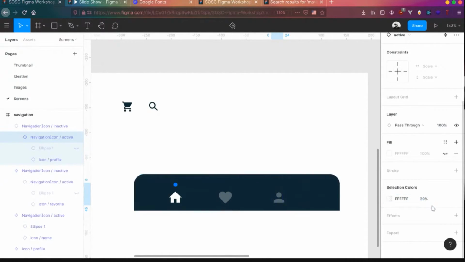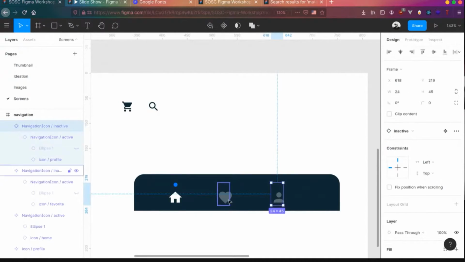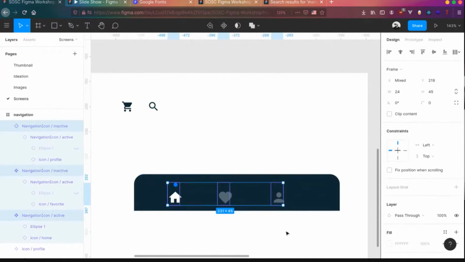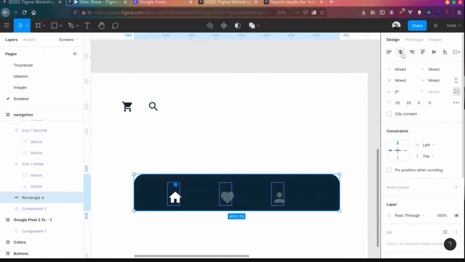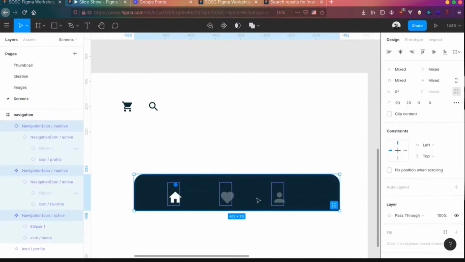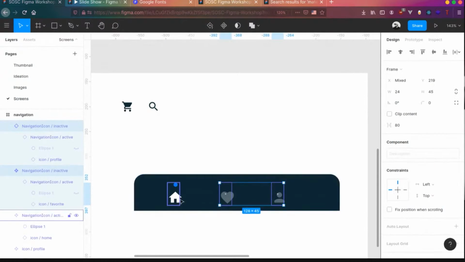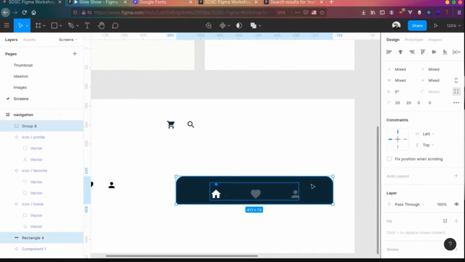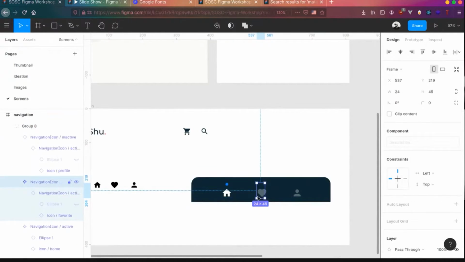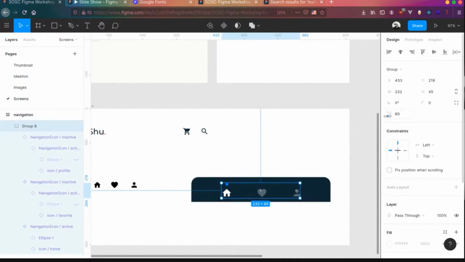Instead of doing this, you can basically save the colors and do it together. But once you select all these items together, you can see there's one more option coming up here. This is called place the items together. So you can click on that. It will be placed equally with equal spaces. So you can then center it. You can group all these icons together and then select this and center it out. So we have the navigation drawer ready. Whenever you click on that, you can easily change the spacing between them.